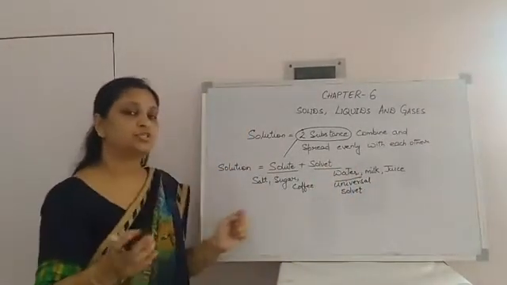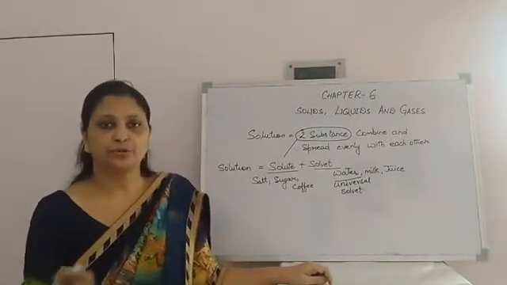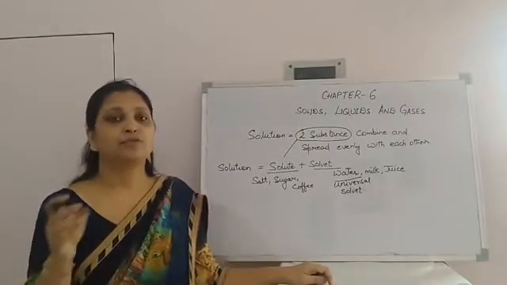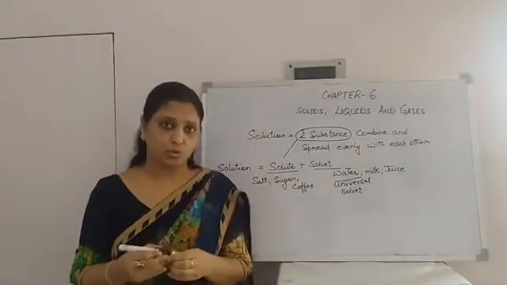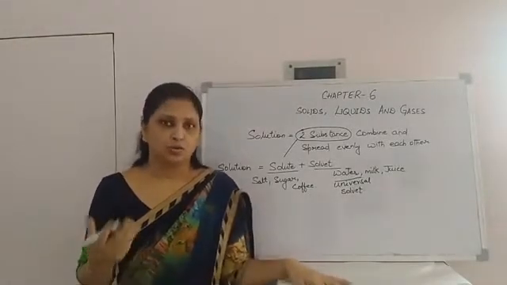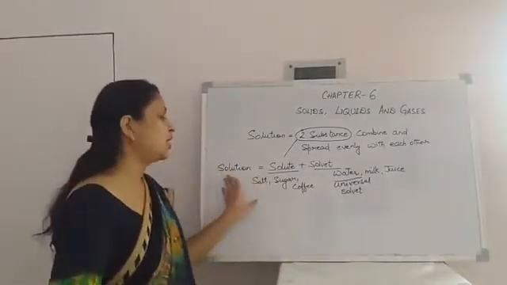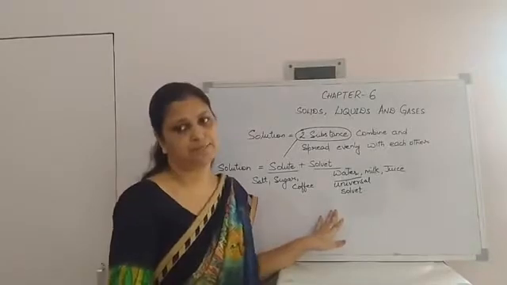Because water dissolves all the things in it. Colors, you add colors in water. Milk, in milk we add water. In coffee we add water and milk both to make a hot coffee or a cold coffee. So these are all solutions in which solute and solvent are mixed.